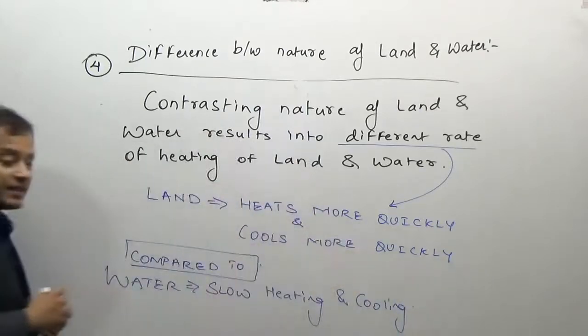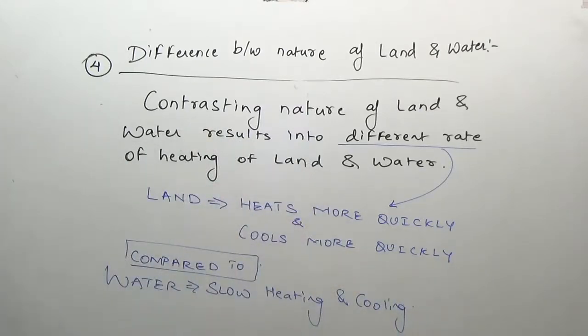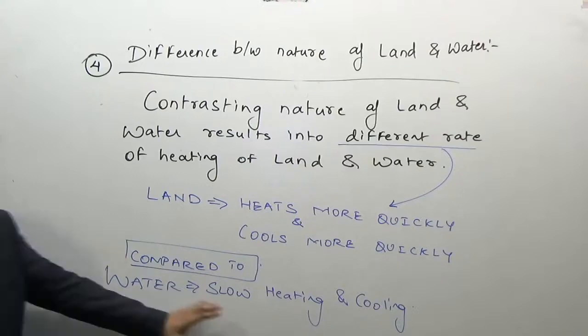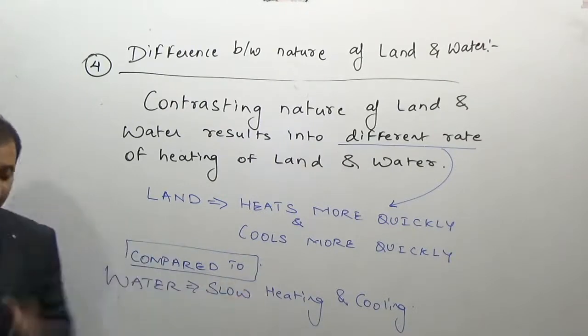So the land gets heated more quickly, and because it heats more quickly, it also cools more quickly as compared to water, which shows slow rate of heating and cooling.